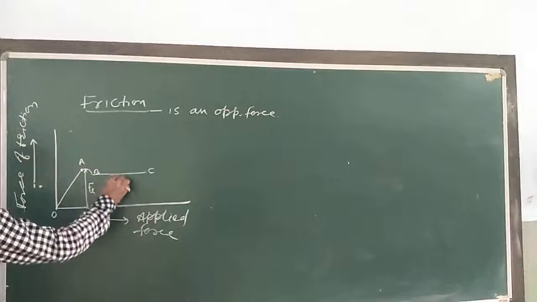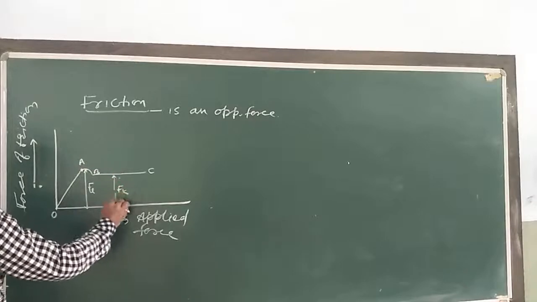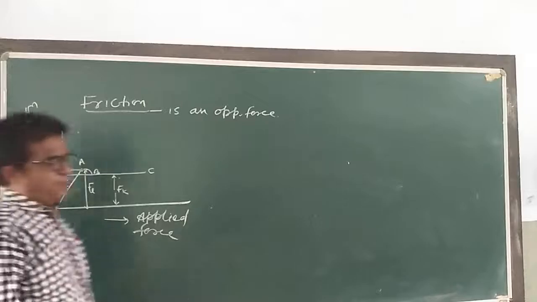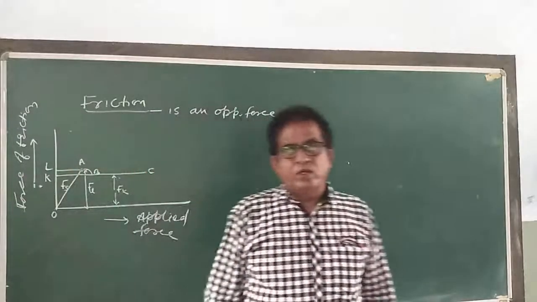Here the force is the kinetic friction, and from here to here is the force of static friction. So my dear children, these are the points, say K and L. Draw this graph, then I am explaining.